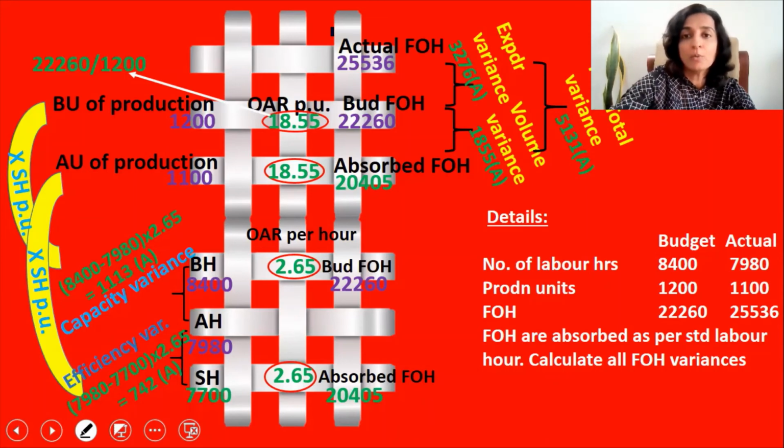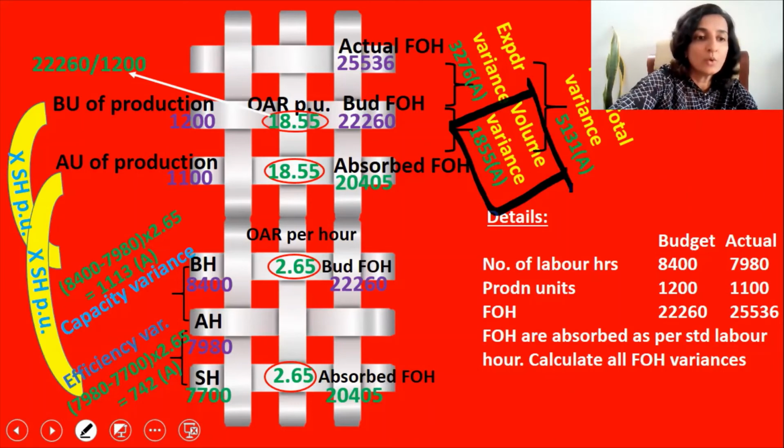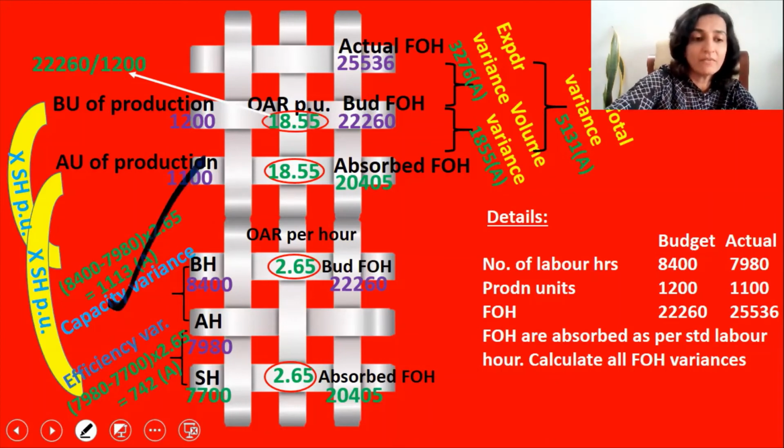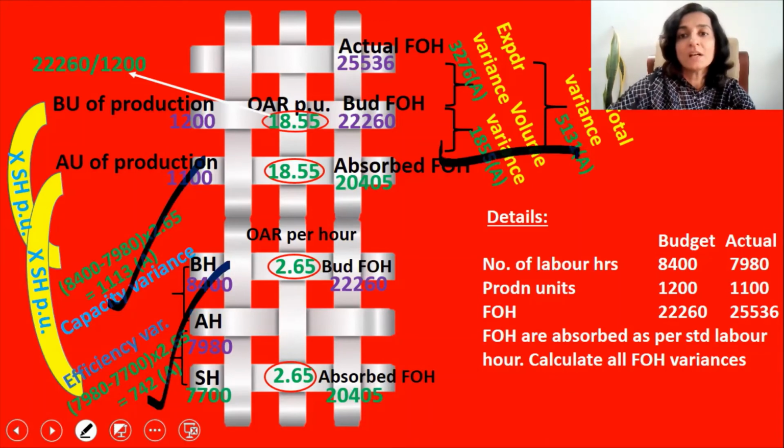And since the top figure is more, it is an adverse variance of $5,131. Now we have to cross-check the volume variance because it is the total of capacity variance and efficiency variance. So let's cross-check. 1,113 adverse plus 742 adverse gives a result of 1,855 adverse. So our answers are right.